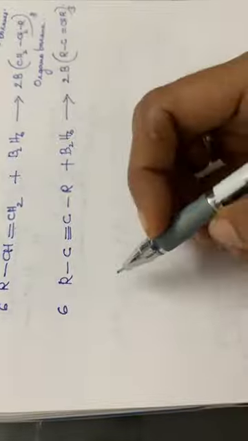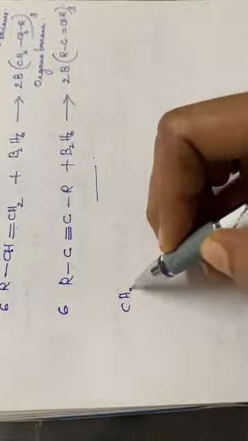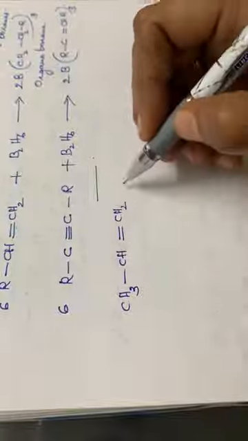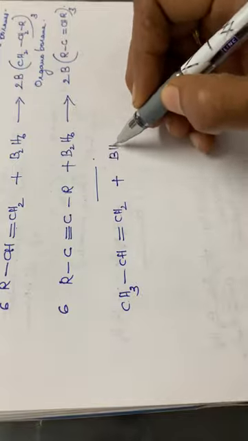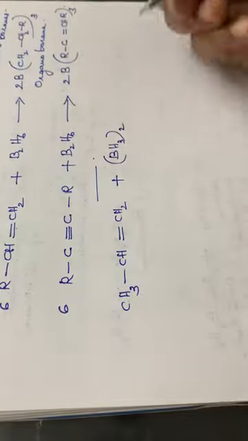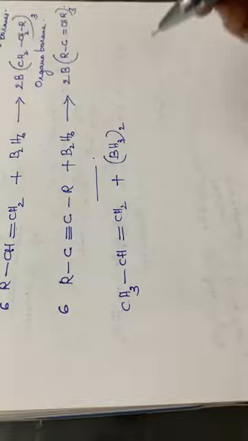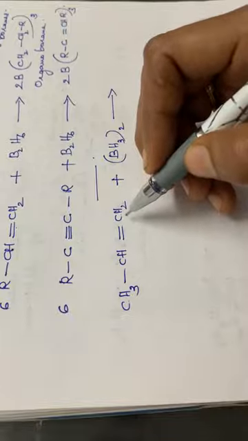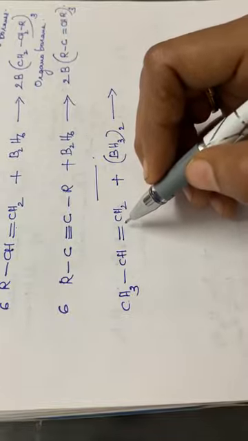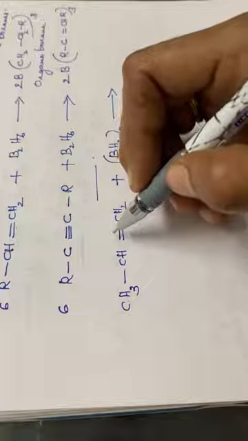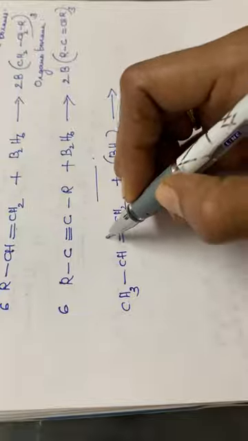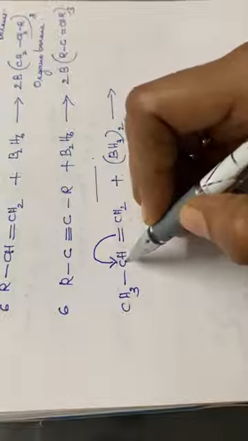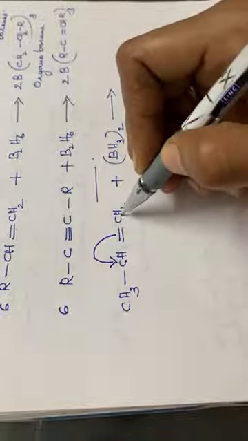And also we can go through one example using propene. CH3 CH double bond CH2, propene, plus BH3 twice. That means I am writing it as a dimer of borane, BH3 twice. So here what happens is that one of the BH3 units will be attached to this double bonded compound. One of the double bonds, the pi bond, will be shifting to this carbon atom, so that this carbon will get a negative charge and this carbon will have a positive charge.